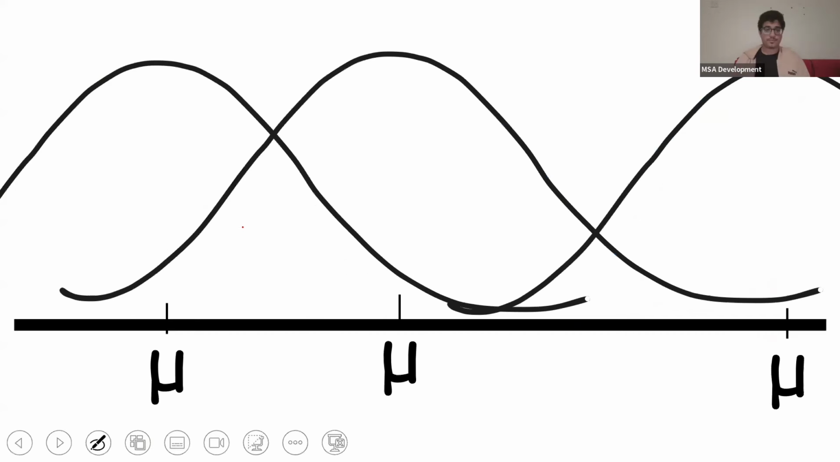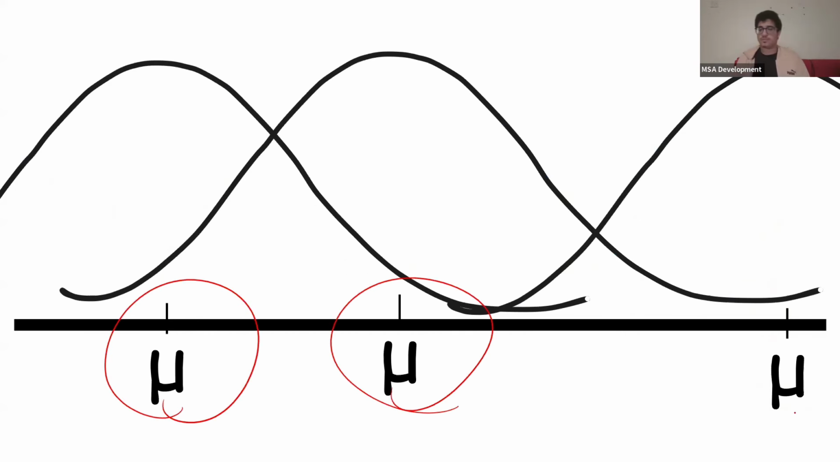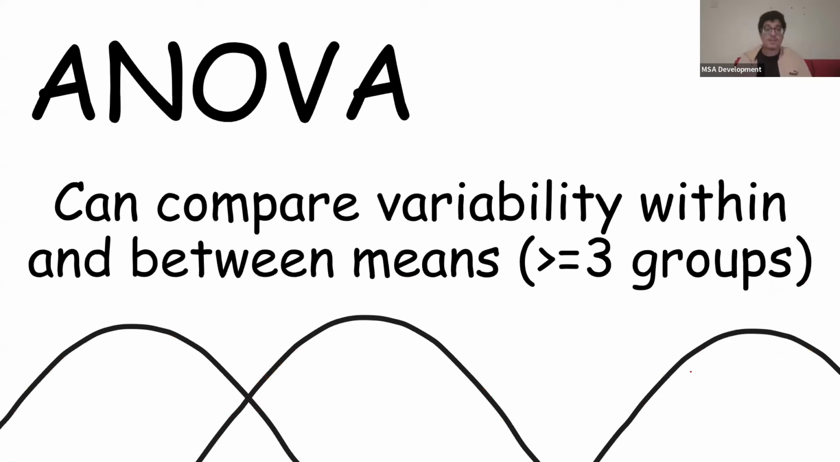Next lecture, analysis of variance. I'm actually losing it. So let's say we have three samples, three populations. How are we supposed to differentiate between them? How am I supposed to see which one's different from each other? ANOVA. ANOVA can compare the variability within and between means, okay? When we have three or more groups, we can compare variability within and between means. What do I mean by that?